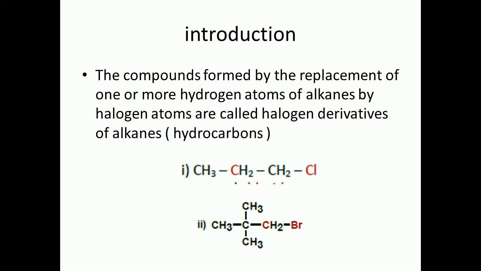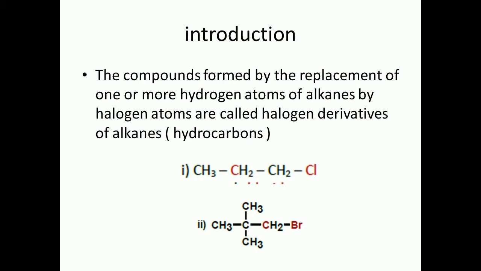Now this is the very first topic of organic chemistry, because from halogen derivatives onwards, we have organic chemistry for our study. So you must have understood that halogen derivatives is nothing but a class of organic compounds.